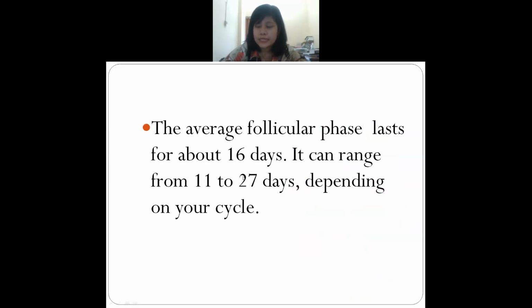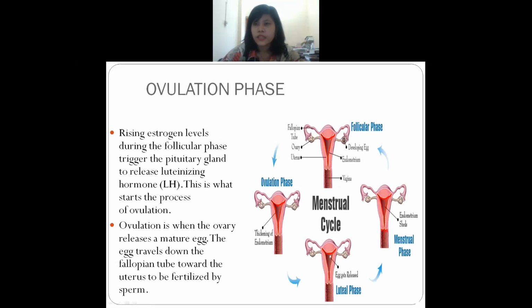And this follicular phase, when does it last from? For about 16 days. And sometimes it happens from 11 to 27 days. It will depend upon the cycle, it will depend upon the person. But mostly it is 11 to 16 days.